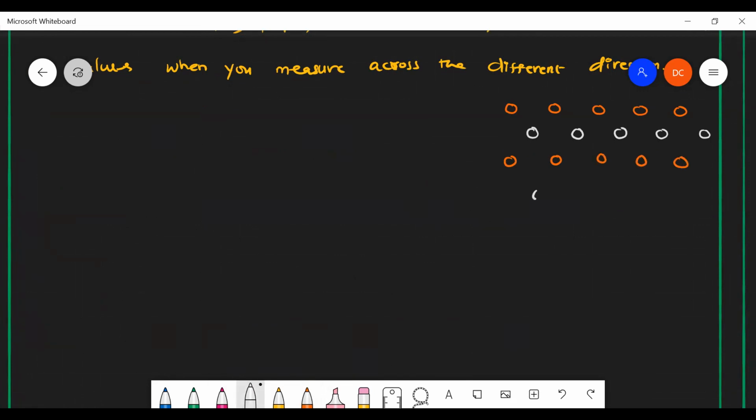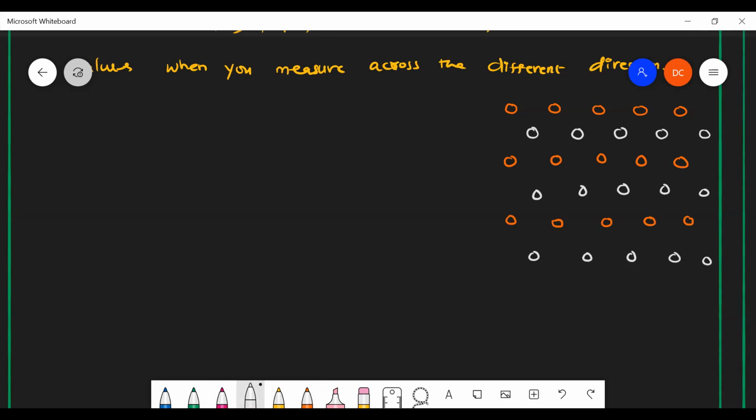Again, the same pattern will be repeated: 1, 2, 3, 4, 5. All are similar particles. Suppose the orange color particles are all similar particles, and the white color ones are all similar particles.